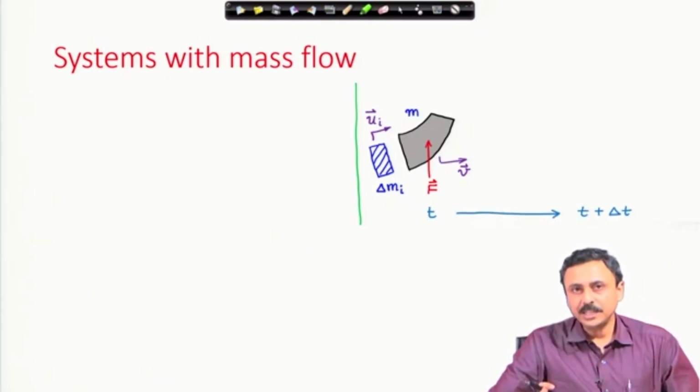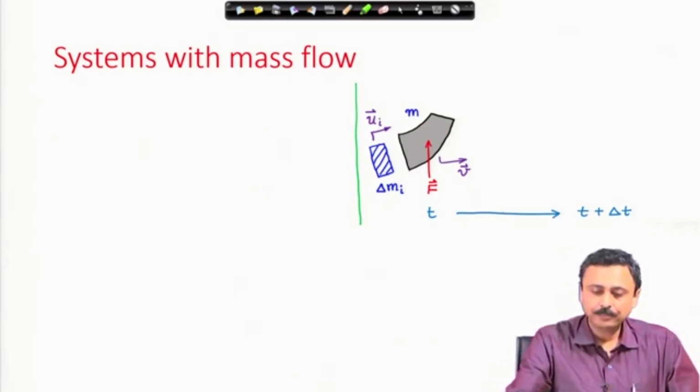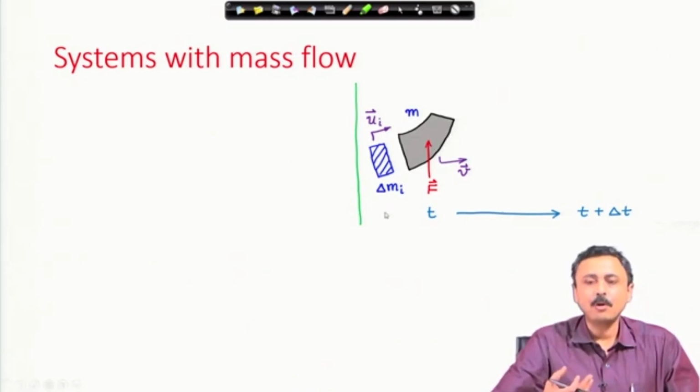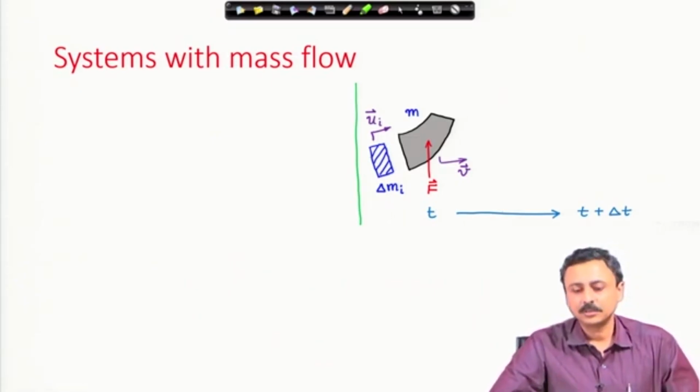As we move from t to t plus delta t, there is one more thing here. There is a little blob of mass indicated by delta m I, which is moving with absolute velocity u I, and this blob of mass in this time t to t plus delta t attaches itself to the system, it enters the system.